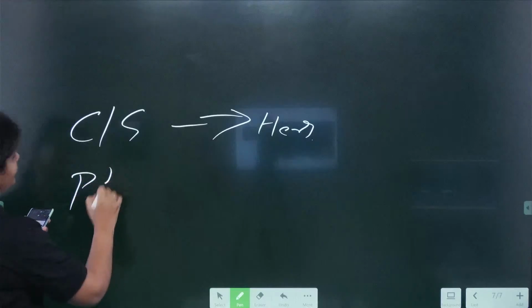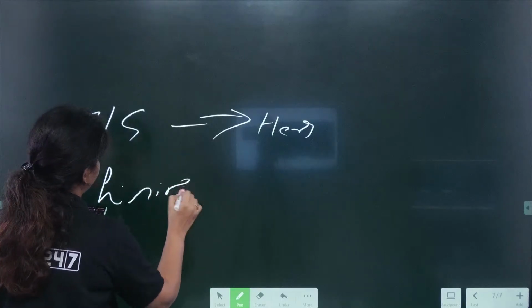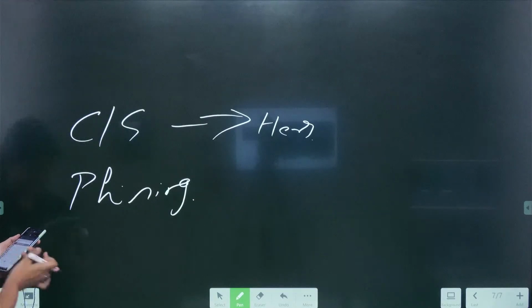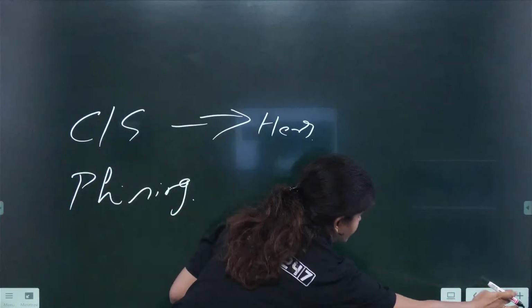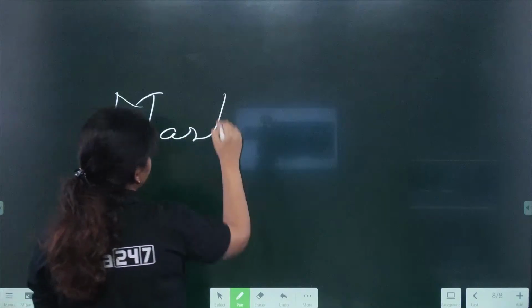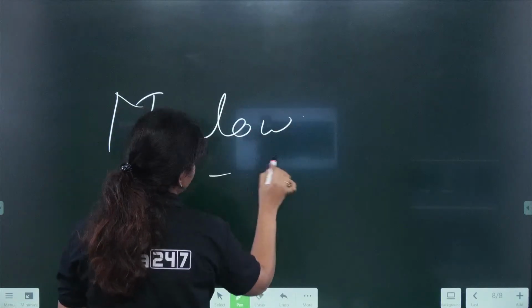From module D, there was one question from fishing also. There was one case study related to Maslow's need hierarchy. There was also one 5 marks question from Maslow.